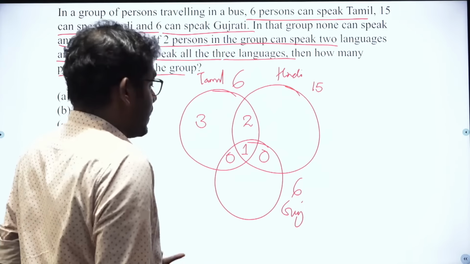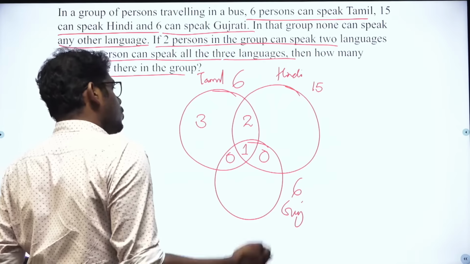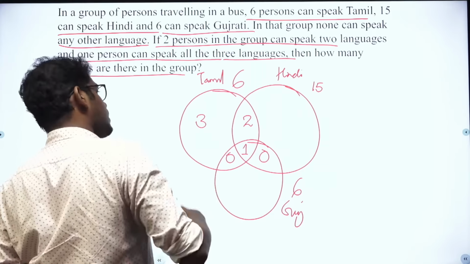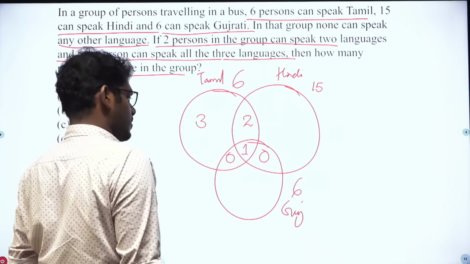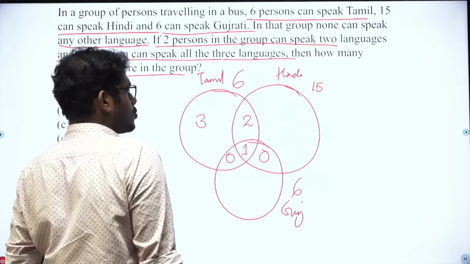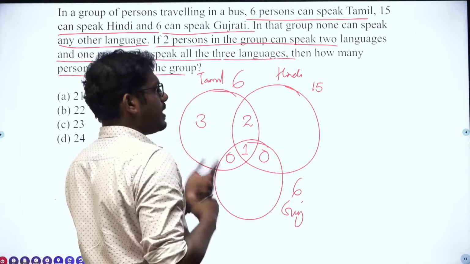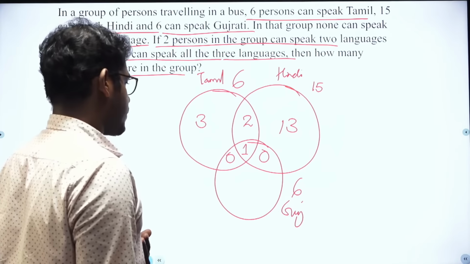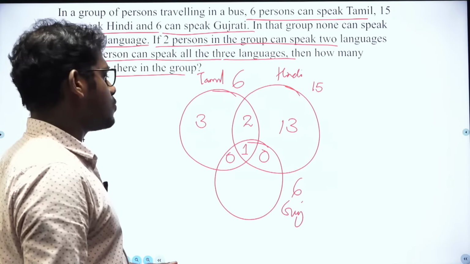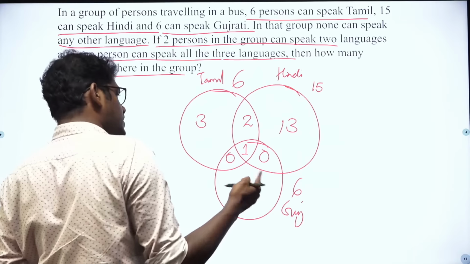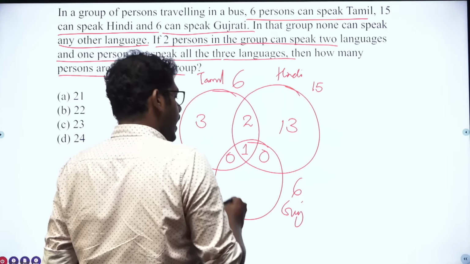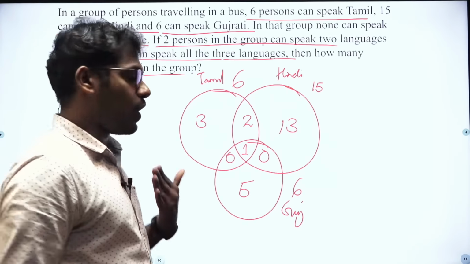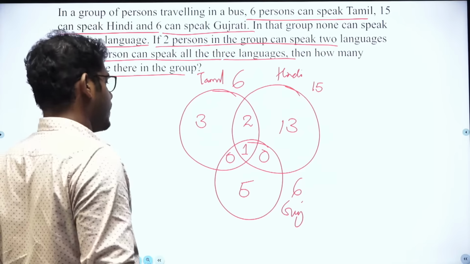In the second case, there are 15 persons who can speak Hindi. Out of the 15, 2 persons can speak Hindi as well as Tamil, and 1 person can speak Hindi, Tamil as well as Gujarati. So there are how many persons who can speak Hindi alone? 15 minus 3, that is 13. Total there are 6 persons who can speak Gujarati, and 1 person can speak all the 3 languages, and so there are only 5 persons who can speak Gujarati alone. Now the process is over.